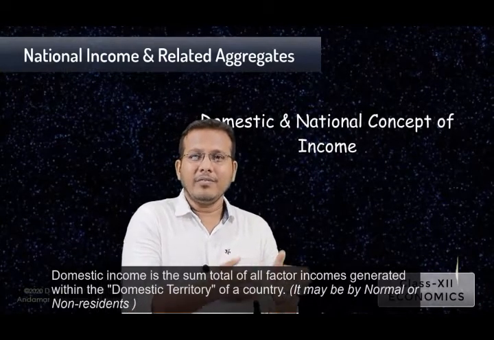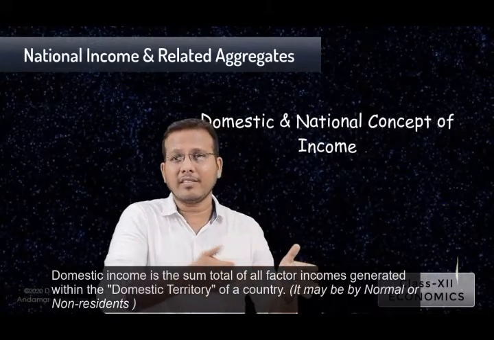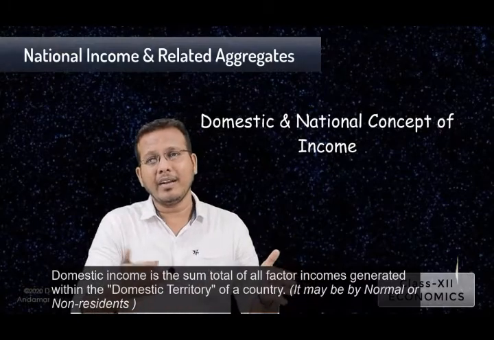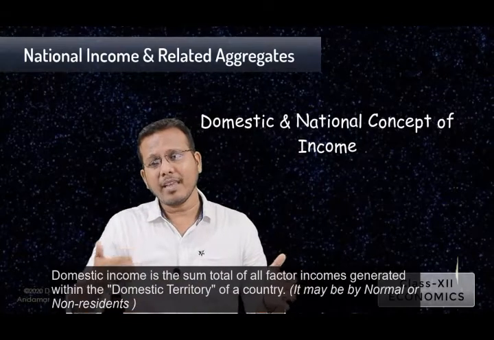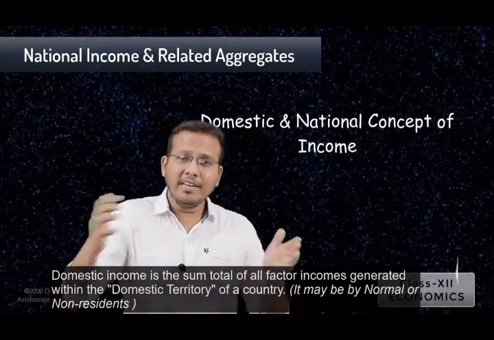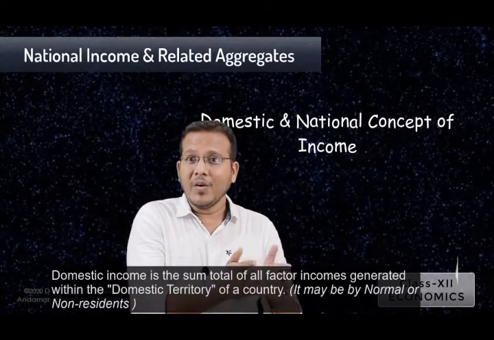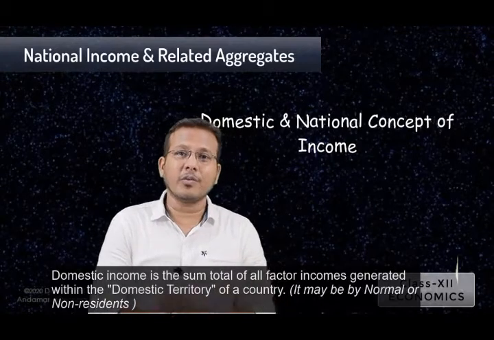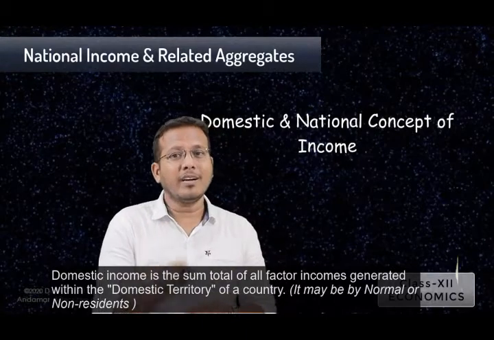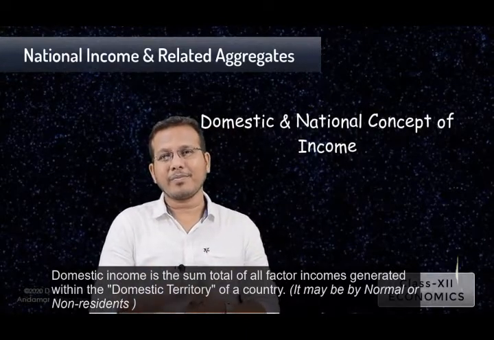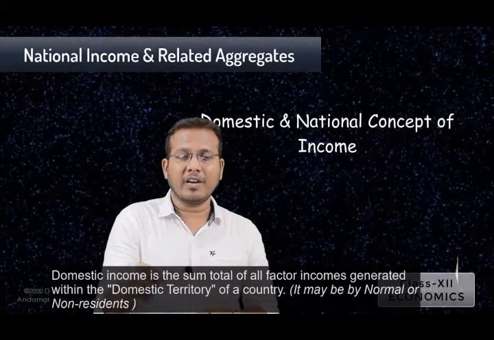So students, here we need to keep in mind that when we are calculating the factor income generated by all the factors of production, that is the land, labor, capital and the entrepreneur, in the way of rent, compensation of employees, interest and profit, these incomes can be said to be domestic income only when they are generated within the domestic territory of a country. And one more thing, this income is generated by the normal resident or the non-resident of the country within the domestic territory. We will look at the concept of domestic territory of a country later on.